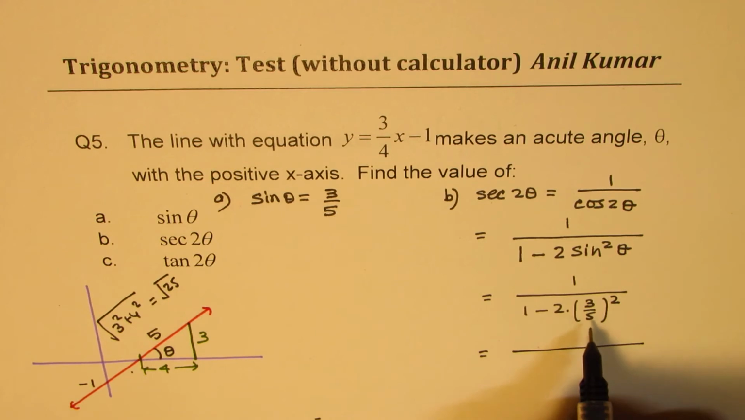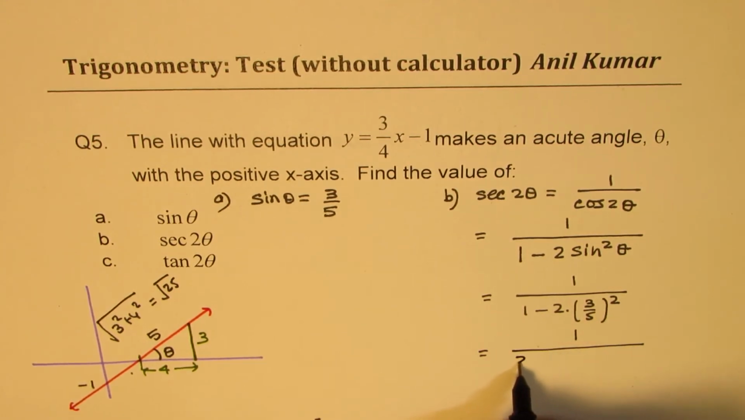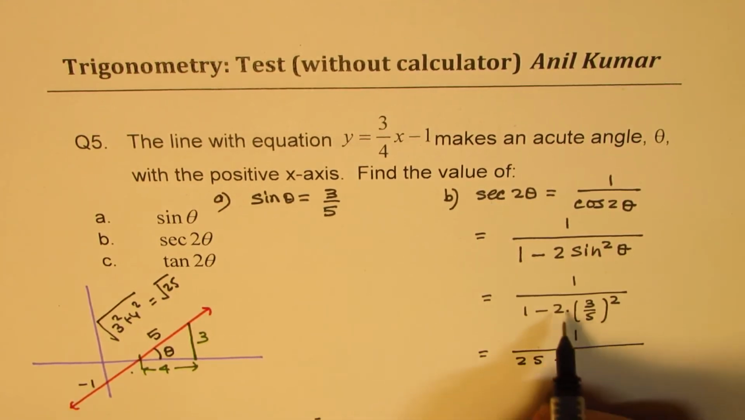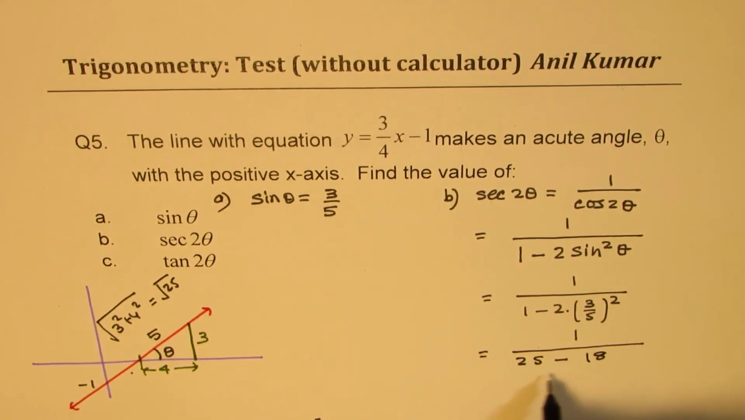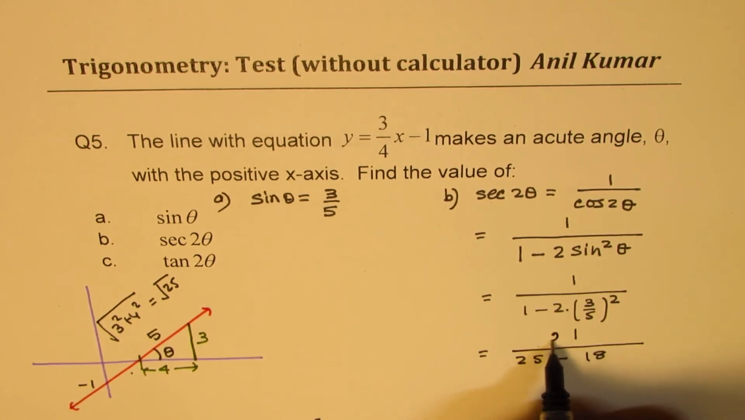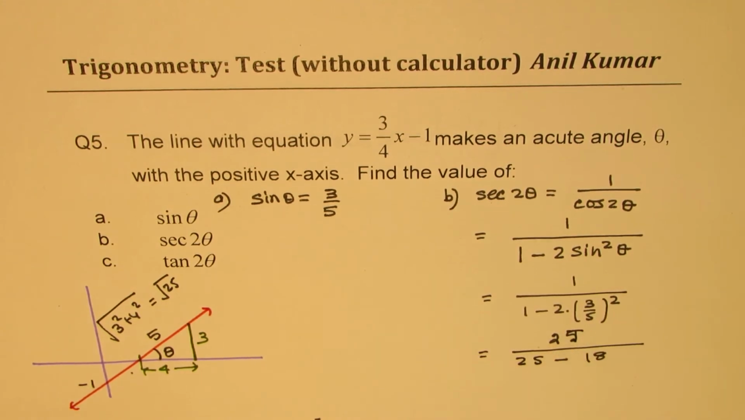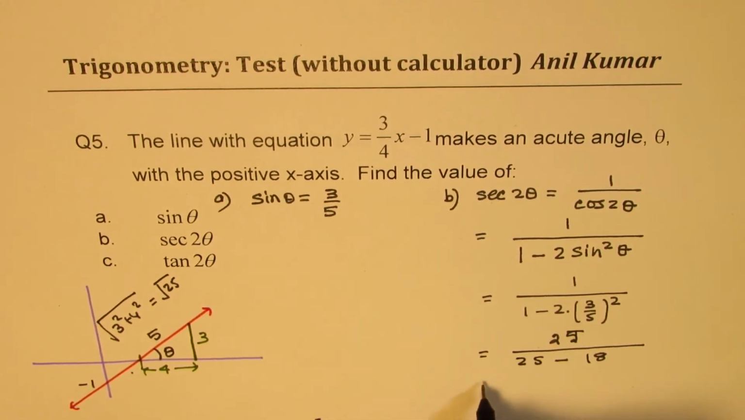The calculator is not allowed, okay? That's kind of important. So which is 1 over, now this is 5 square, right? Which is 25. So we can write this as 25 minus 2 times, this is 9, right? So 18. Everything over 25, so I can take it up here. So it becomes 25, right? So that gives you the value as 25 over 25 minus 18, which is 7. Right? So secant 2 theta is 25 over 7.